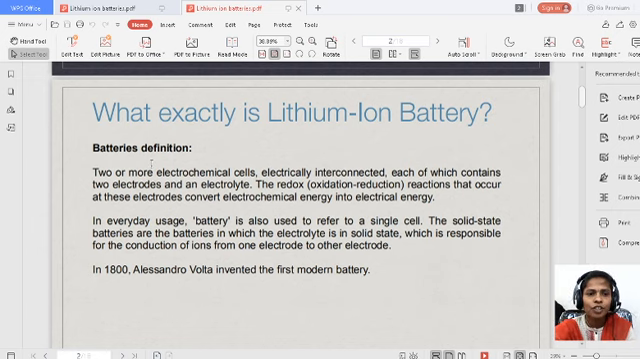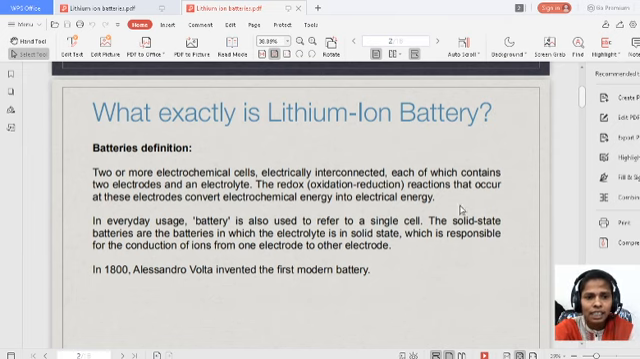So let us see the battery definition. Two or more electrochemical cells electrically interconnected, each of which contains two electrodes and an electrolyte. The redox reactions that occur at these electrodes convert chemical energy into electrical energy. That means every cell contains two electrodes and an electrolyte. So if we have two cells in the battery, every cell contains two electrodes and one electrolytic solution.